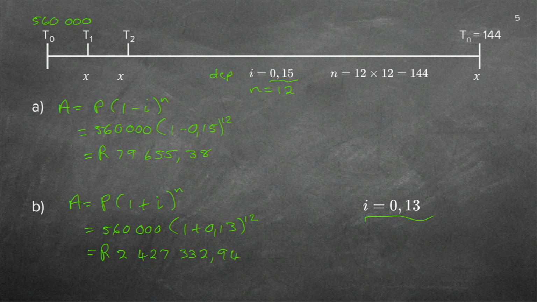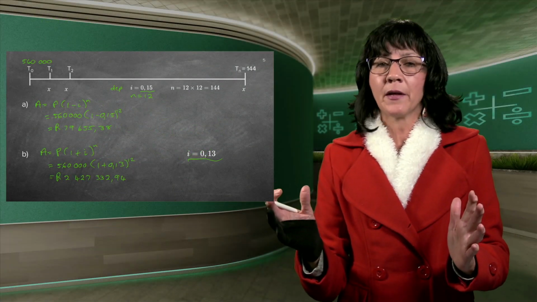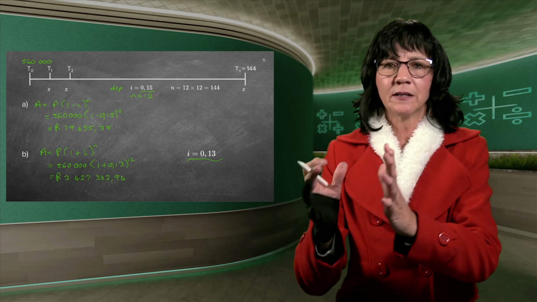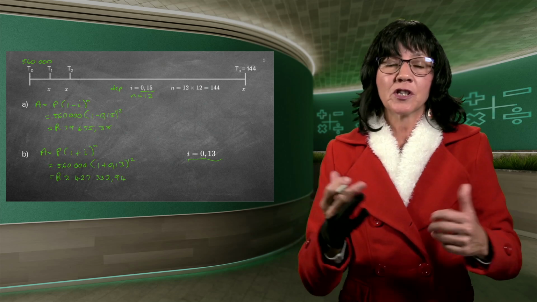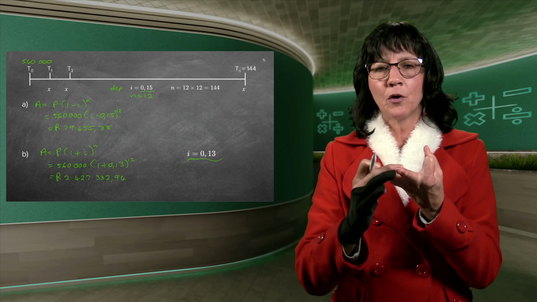Okay, and just one thing more. Can you see the spaces I leave between the thousands? Because it's such big amounts that we work with. If you just write all the digits next to one another, it's very easy to leave one out or write it down incorrectly. If you make it in 1,000 Rand slots, it's just much easier to keep track. Good. Now, can you remember the third part of the sum?